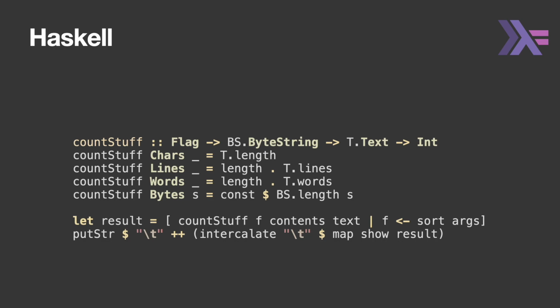Having to pass the byte string and the text at the same time felt like a bad design choice, but it did work. I like that you can branch without the ceremony of if conditions, and it gives you a nice declarative result. We use a list comprehension to gather our counts. We do this by mapping each of the arguments we have provided to f and then calling count stuff. Put string is the same old build a string from a list joined with tabs and print.